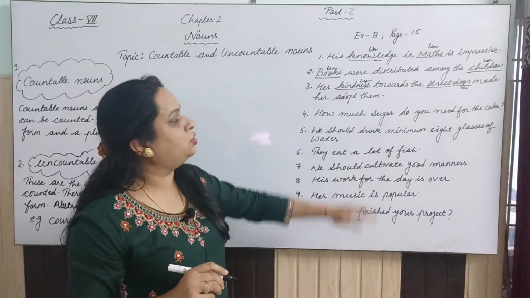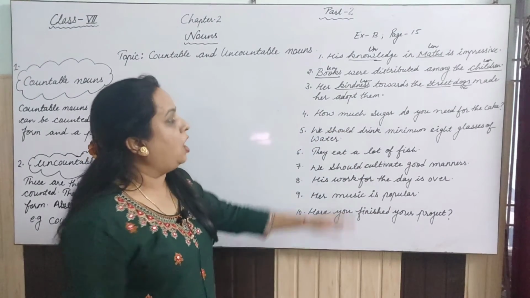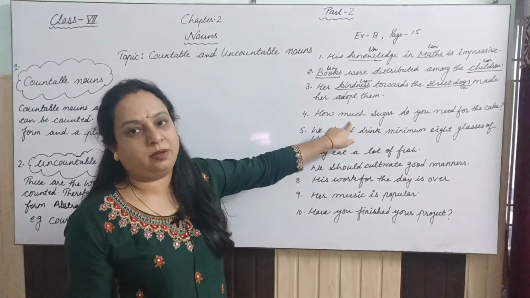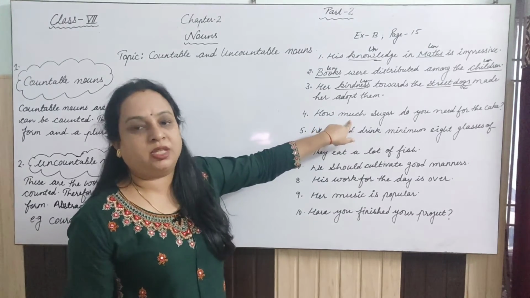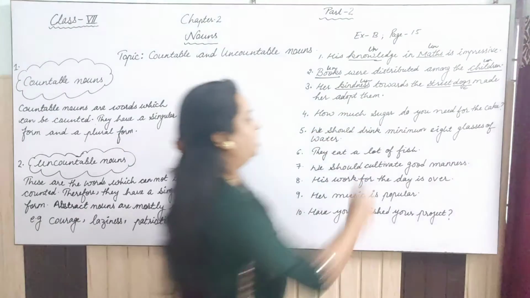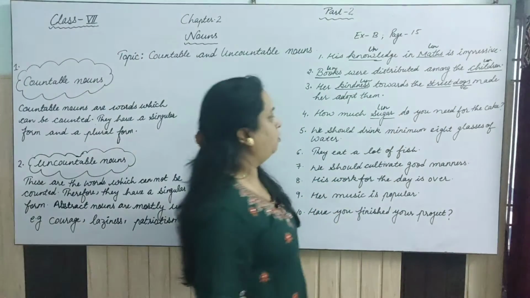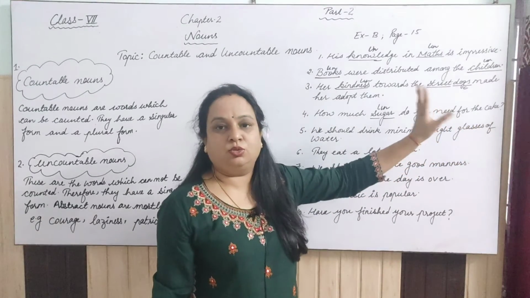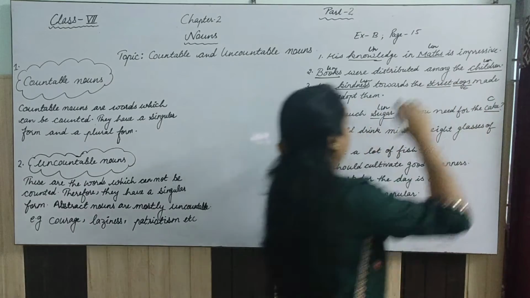How much sugar do you need for the cake? The question is with "much" itself, so that is quite easy. When we frame the question with much, that is uncountable. So sugar is not sugars, it is an uncountable noun. You need for the cake. Now cake can be one, two, three, four, how many. So that is countable.